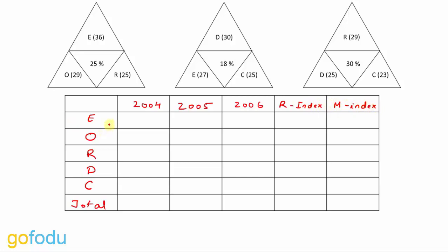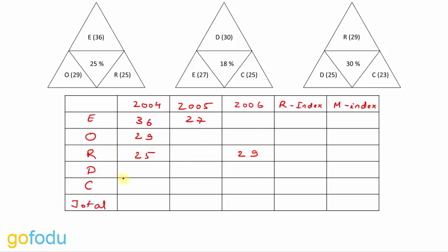Okay, let's fill the information that is given to us. Eto'o scored 36 in 2004, 27 in 2005, and nothing is given about 2006. Owen scored 29 in 2004 and nothing is given about the rest of the 2 years. Rooney scored 25 in 2004, nothing is given about 2005, and he scored 29 in 2006.